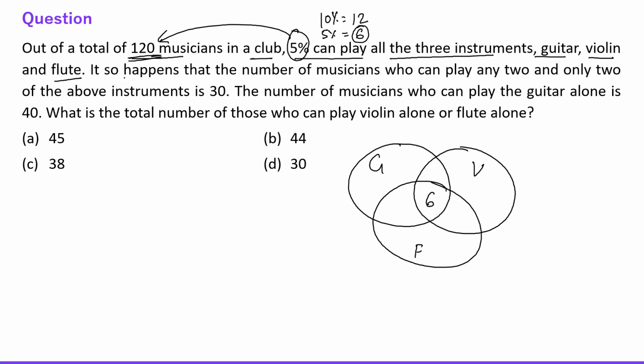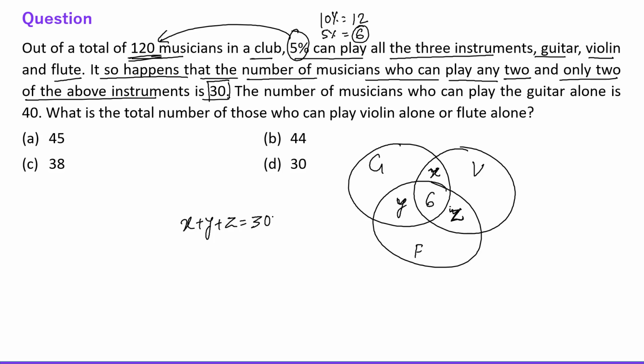It so happens that the number of musicians who can play any two and only two of the above instruments is 30. See everyone, any two and only two, means if this is X, this is Y and this is Z, then X plus Y plus Z is given as 30, right?